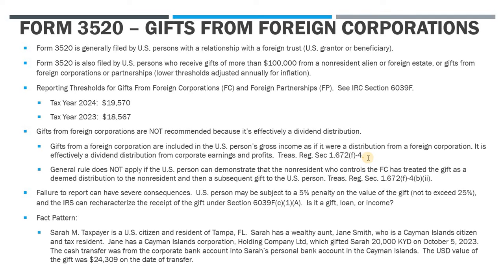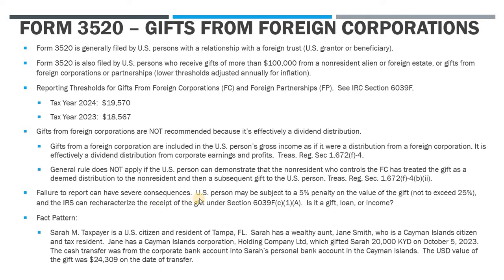Now, in an effort to just avoid all that confusion, we would always recommend not to do this in the first place. If you're going to make a gift of property from a foreign person, just have that gift come from that person directly and make sure that it's not U.S. situs property. All right. Now, failing to file the 3520 is hugely problematic, right?